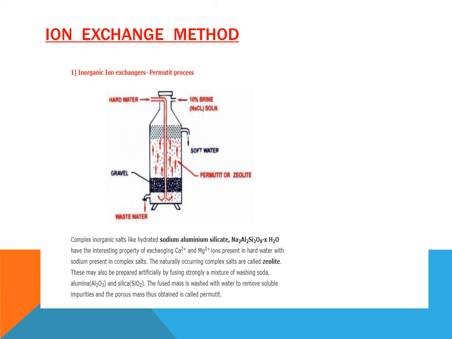The naturally occurring complex salts are called zeolite. These may also be prepared artificially by fusing strongly a mixture of washing soda, alumina, that is Al2O3, and silica, SiO2. The fused mass is washed with water to remove soluble impurities and the porous mass thus obtained is called permutit.